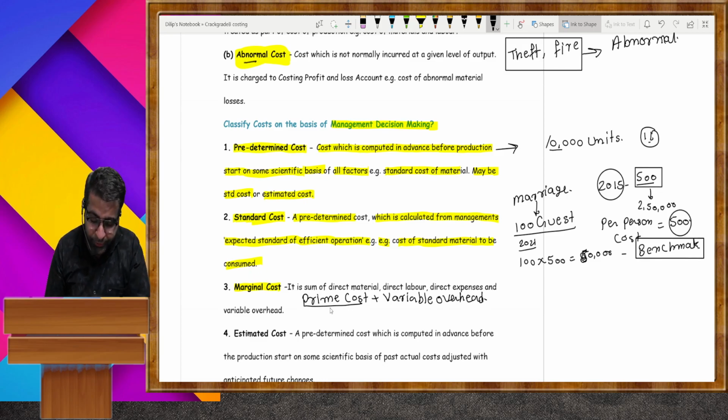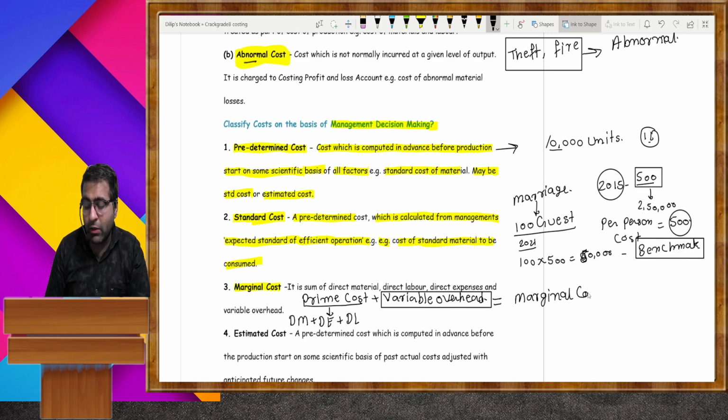Yesterday I told you, direct material plus direct expenses plus direct labor, these all are regarded as prime cost. When we add any type of variable overhead to the prime cost, then the total of this is regarded as marginal cost. Okay,